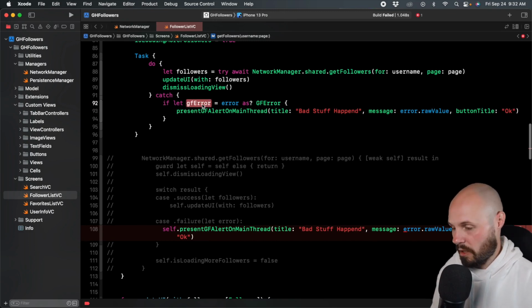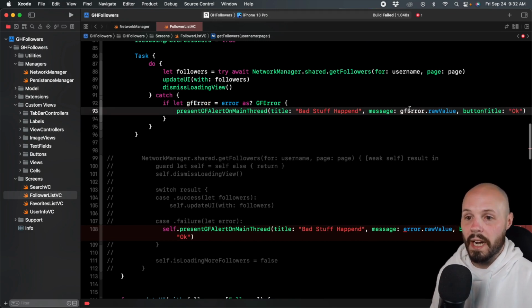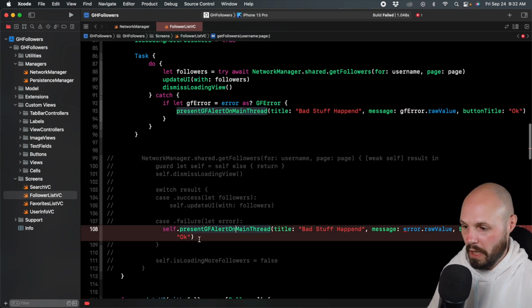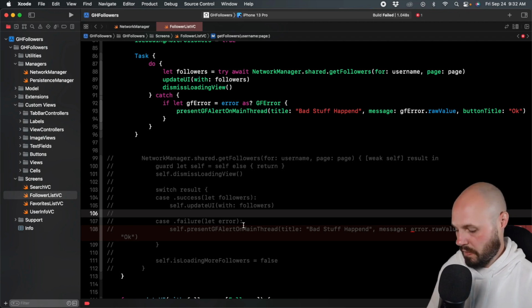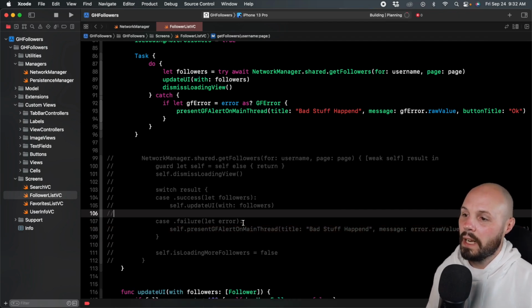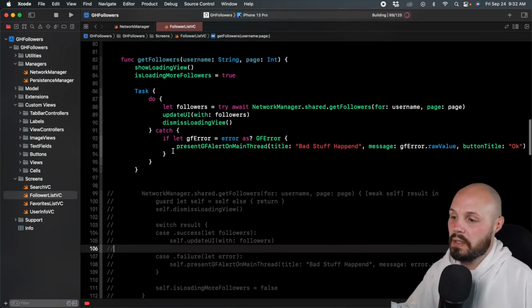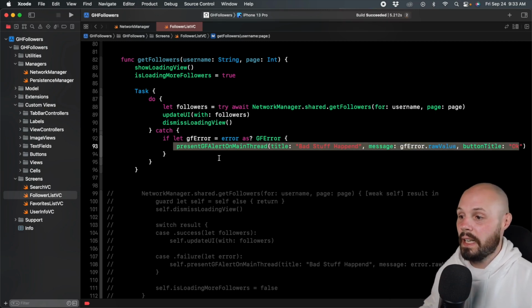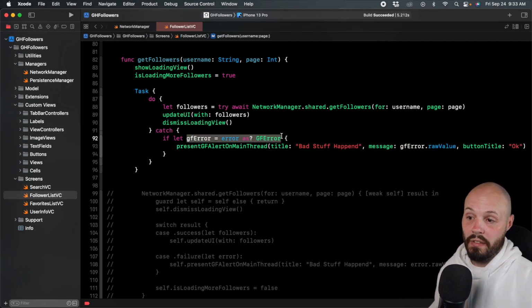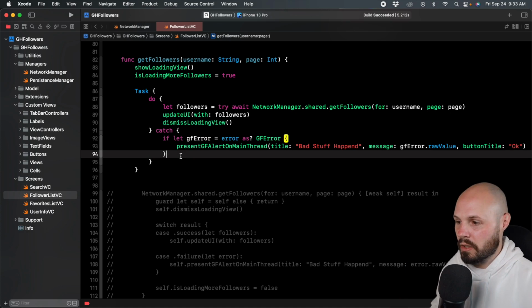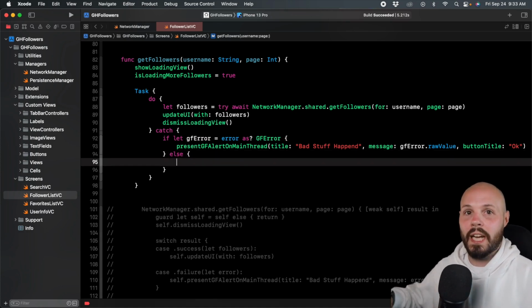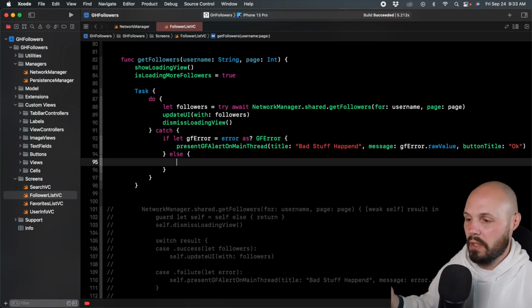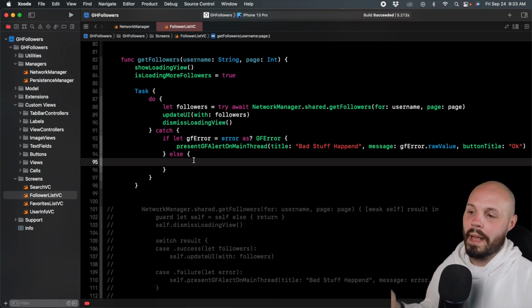we don't have error.rawValue. Ours is a gfError.rawValue. So I'm going to switch that error with gfError right there. And then we'll go back to commenting this line so they're not confused and Xcode's not yelling at us. Now, this is our specific error, and then in the else statement, if this isn't a GFError, if it's not one of our specific errors, we can throw a generic error. A generic error meaning just the catch-all, like the unable to complete your request at this time. However, we don't have that.